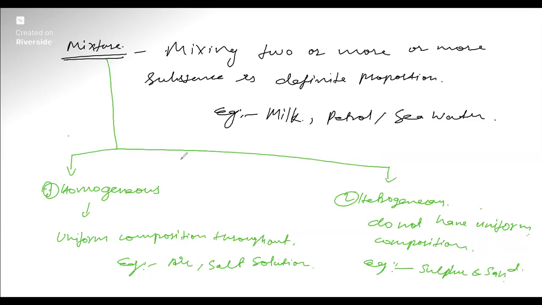Sulfur and sand is there. Okay, these are the examples of heterogeneous mixture. So this is all about matter, and we have seen how matter is classified into different definitions. Next, there are certain things which should be told to people, that is, what is the law of chemical composition. Then before that, we need to go through the questions from here.